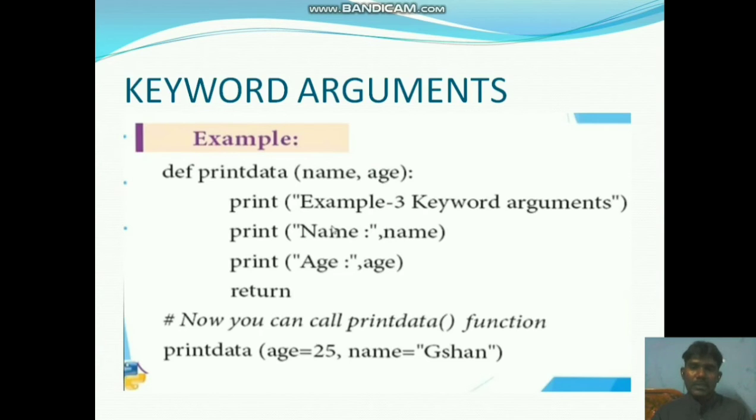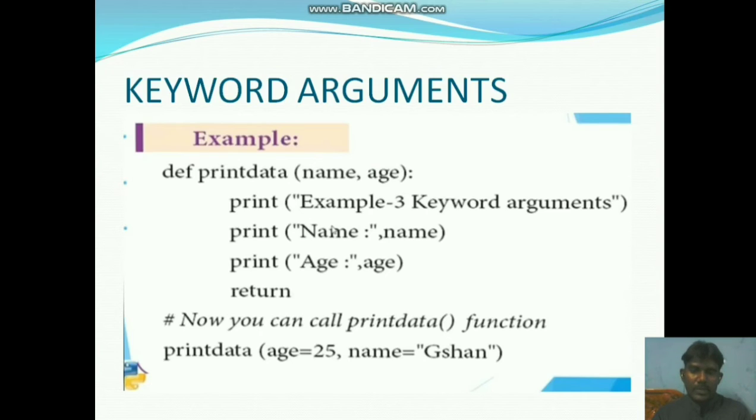This is the way to call with keyword arguments. What does keyword mean, sir? On the argument side we use the parameter name. This age equal to 25 is a keyword, and this name equal to Shan is a keyword. Here the order can be changed: name first, then age, or age first and then name. With keywords we call the function, so that is not a problem.